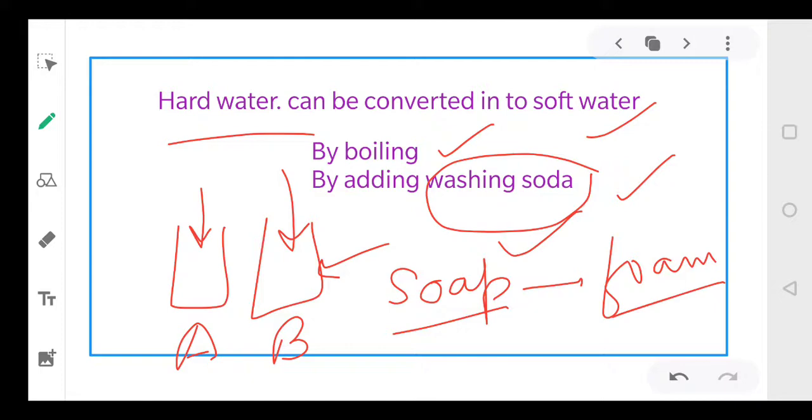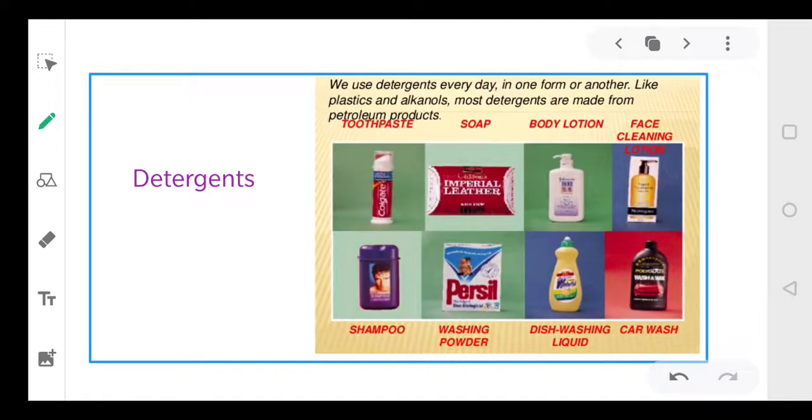But detergent can give foam in both the waters. डिटर्जेंट आपका दोनों पानी में झाग की फॉर्मेशन करता है. So hard detergent is more effective in cleaning the clothes in comparison to the soaps. So we use a variety of detergents in everyday life, isn't it?